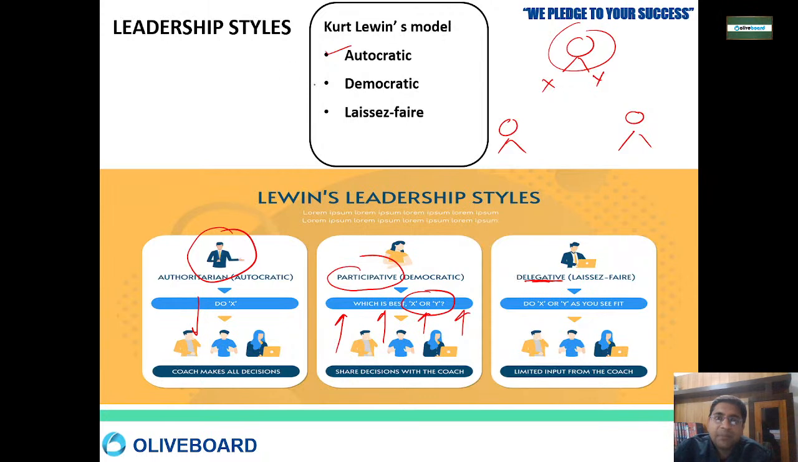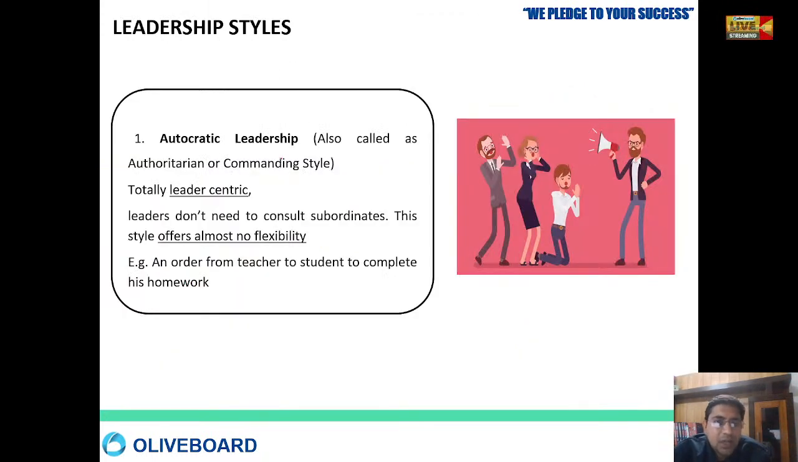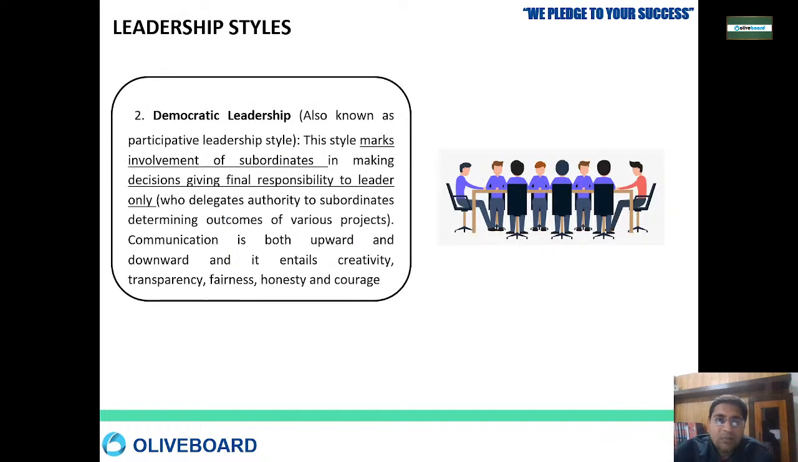Okay, so these are the three types of leadership style under the Kurt Lewin model. Autocratic means totally leader-centric, no flexibility at all. Here the example you can take is of a teacher to a student. The teacher says, student, please do the homework, if you don't, I will complain to your parents. So here the teacher is acting like an autocratic leader.